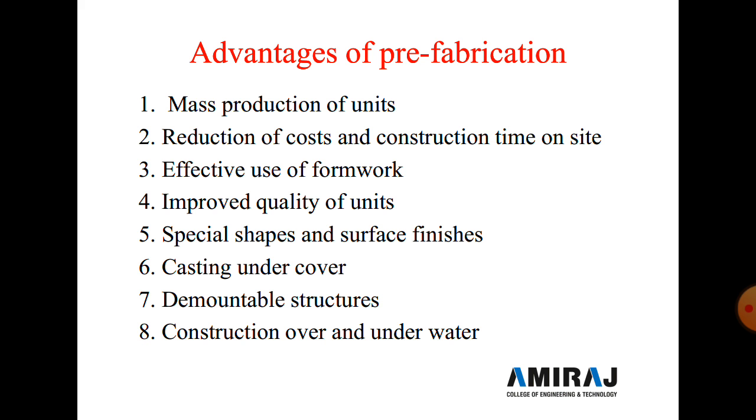Now the third advantage is the effective use of the formwork. Steel formwork is generally used on a construction site, and this steel formwork increases the number of uses to 200 times, because precast units can be shaped so that they are self-stripping, and this means a reduction in labor and weather mold.